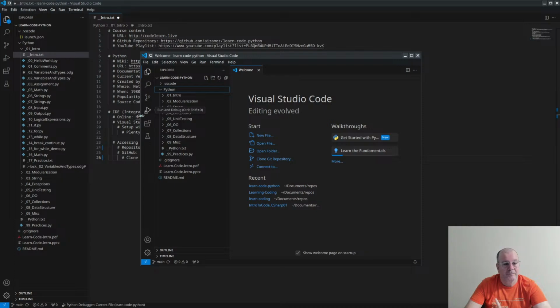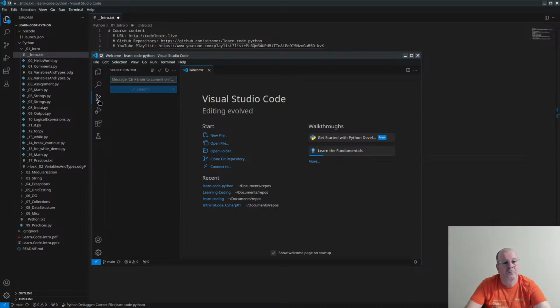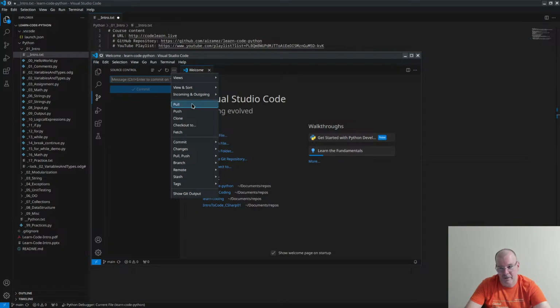Every day, just remember this: every day that you get in, go to this place here, source control, and then hit this, pull. Pull will get all the changes that I did and put in the repository, and you bring it to your PC. Because remember, I will be updating this material. So every day you want to study and see what I did in the last class, go here and do a pull.